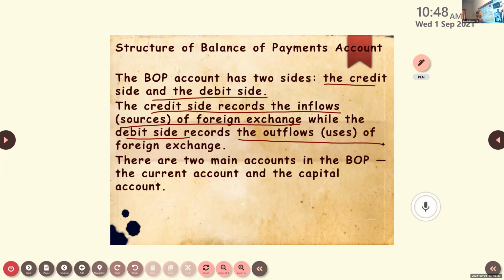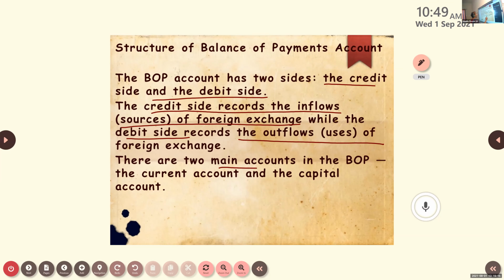All those things will be recorded on the debit side.